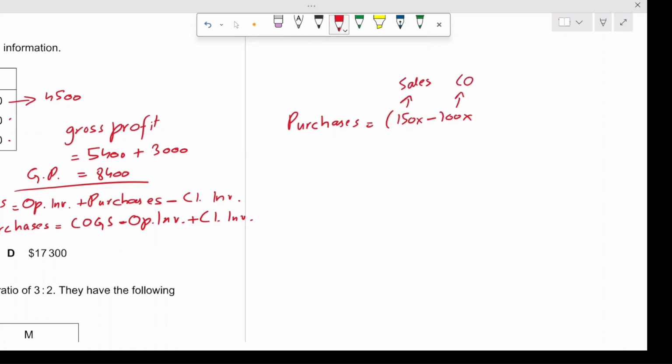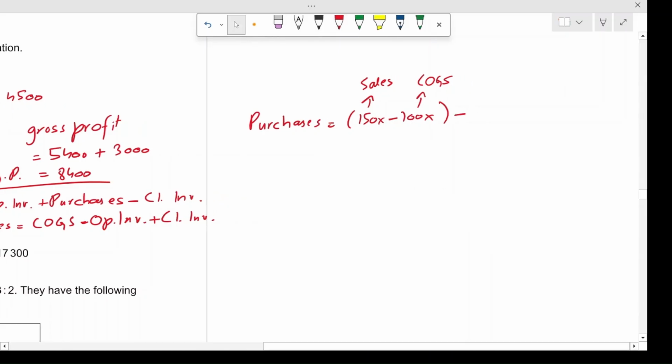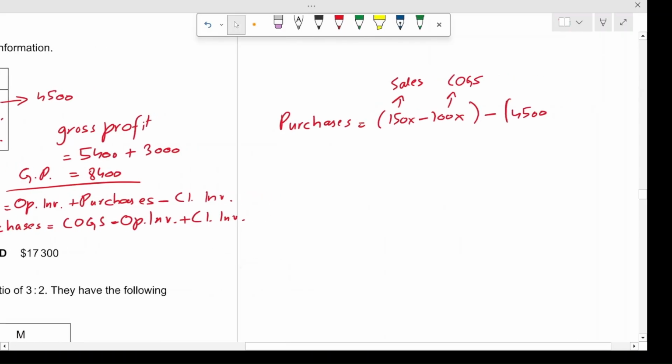This is the goods sold, and this would be subtracted by the opening inventory, which was $5,000, and this would be added with the closing inventory, which was $4,500. Again, going over this one more time because this can be confusing.